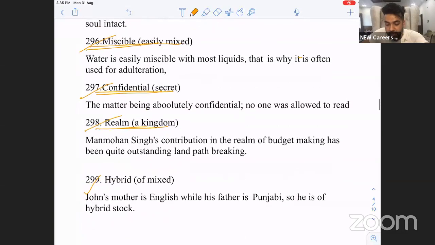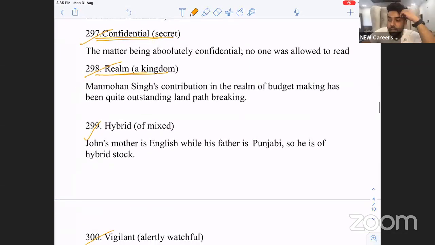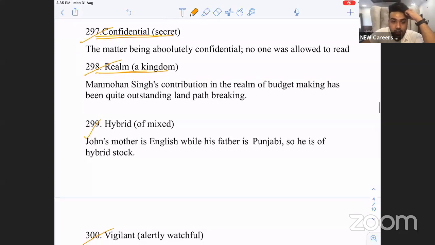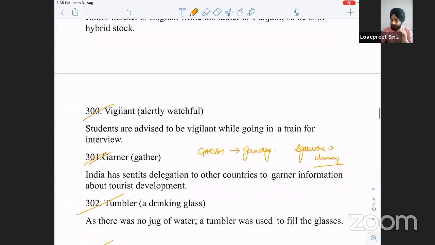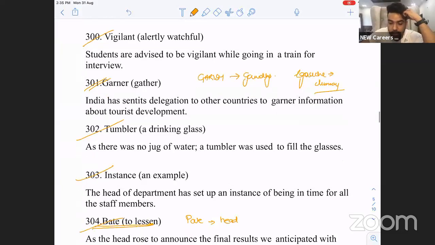Miscible, easily mixed. Confidential is secretive. Realm, kingdom. The word pronunciations are really important. Hybrid, mixed. Vigilant, watchful, careful. Garner is to gather.